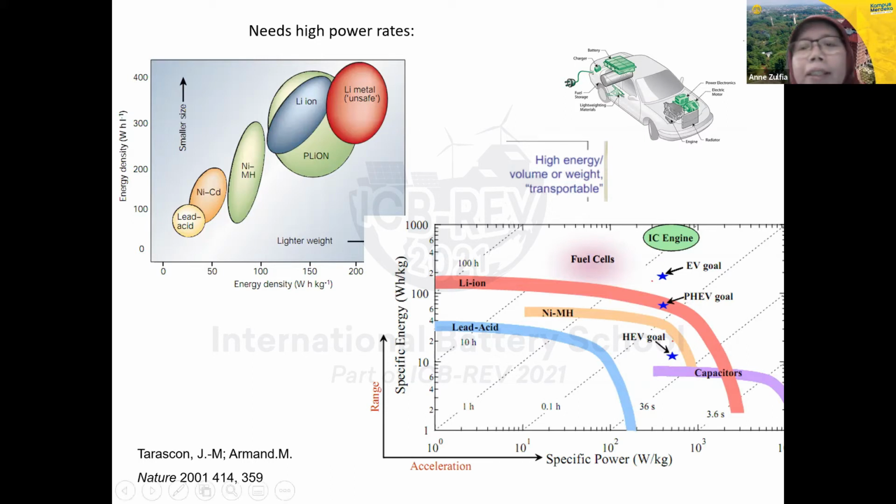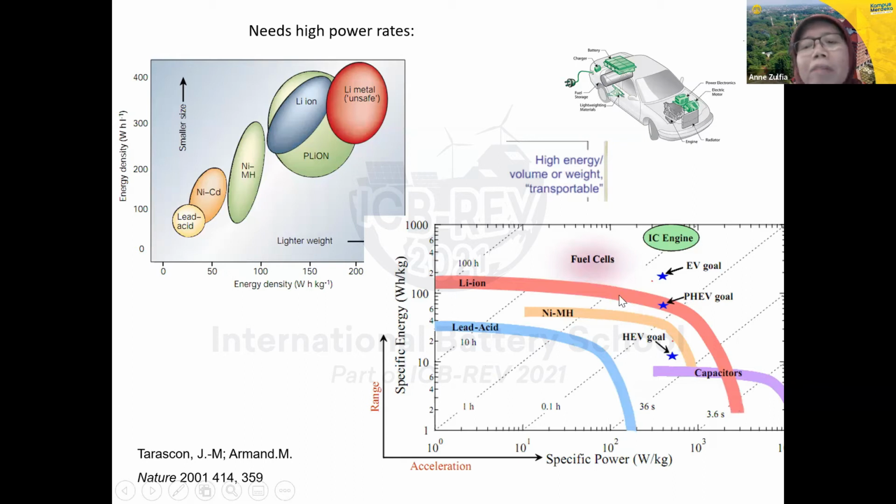If we see here, we have the specific energy and the specific power. This is the lead acid. Lead acid is quite good and safe, but it's quite heavy compared to other materials. Then we have nickel metal hydride, whose specific power is higher than lead acid. Now we have the lithium ion battery.